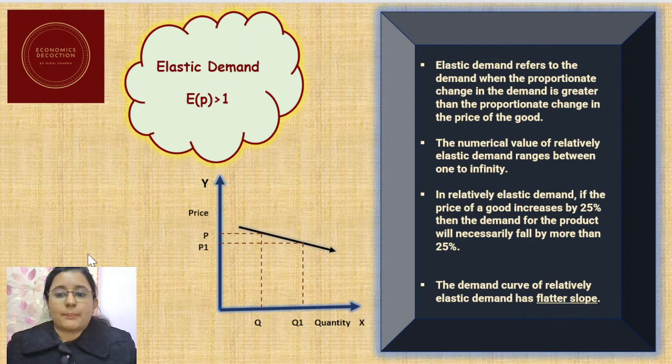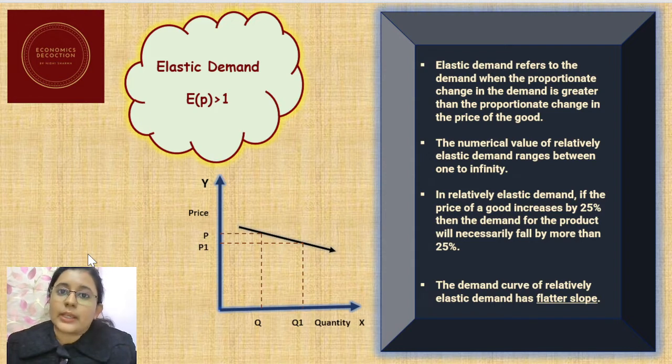So, for example, if the price of the good increases by 25%, then the quantity demanded will reduce by more than 25%. This will show us that the value of elasticity is greater than 1 because the proportionate change in quantity demanded is more as compared to the proportionate change in price.